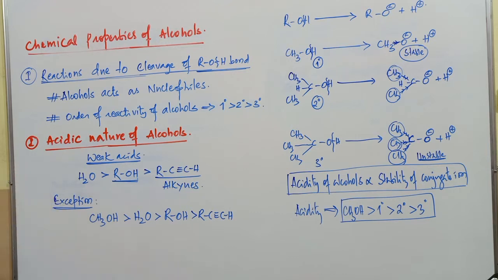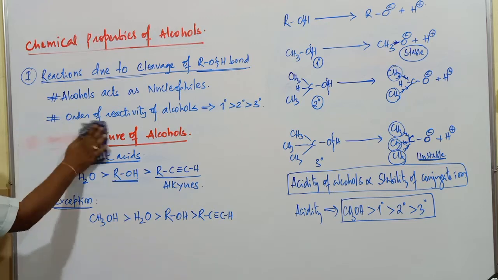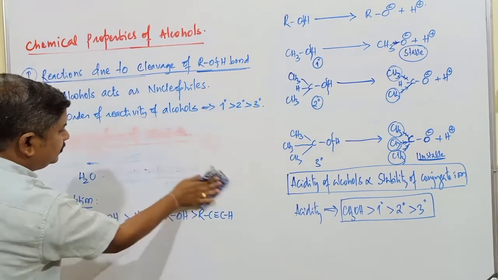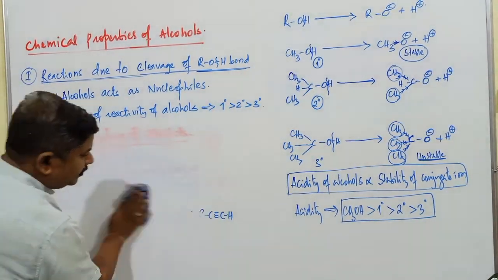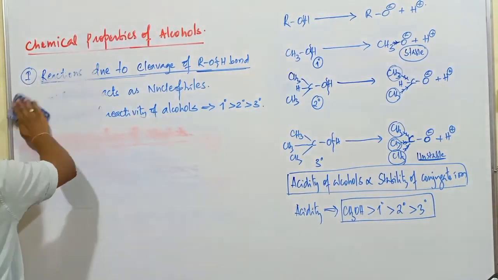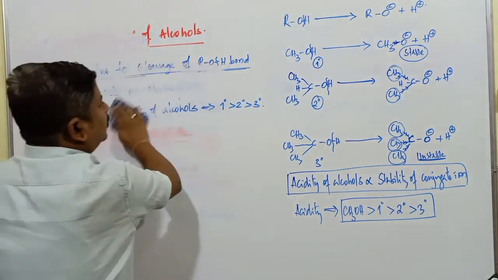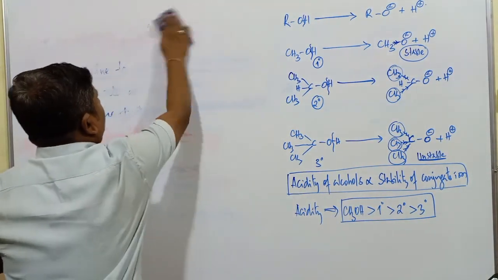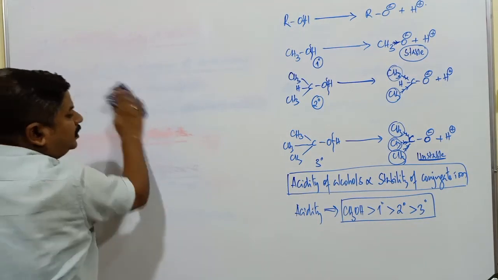Copy this one. I'll move to next. Acidic nature of alcoholic compounds. Okay. First I'll remove only this part. You can copy the remaining part. Correct?